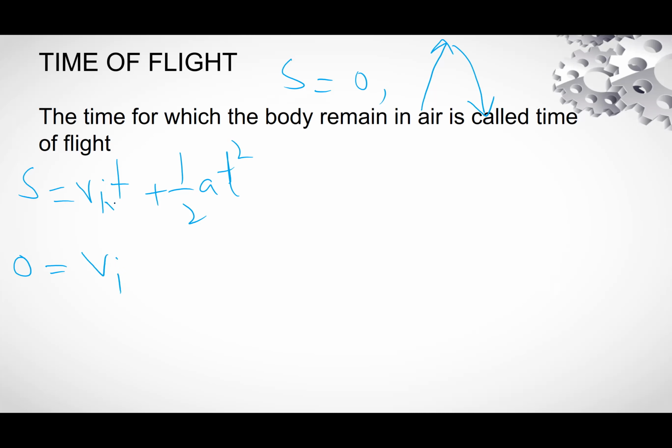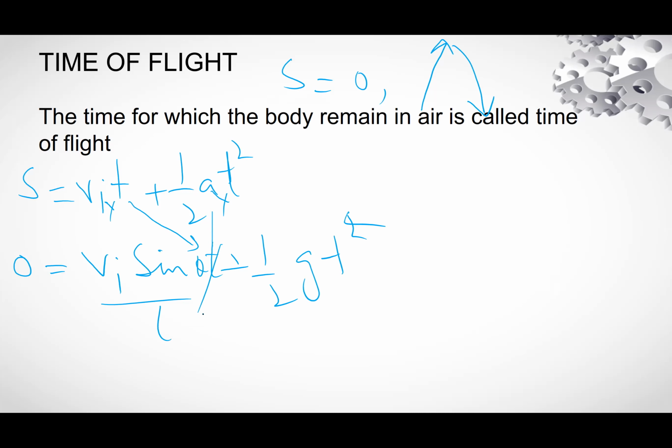Vi y is equal to vi sine theta, and a is minus g, so minus 1 divided by 2 g t square. This t is cancelled by dividing by t.